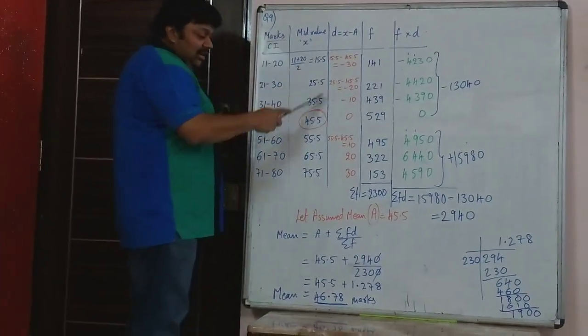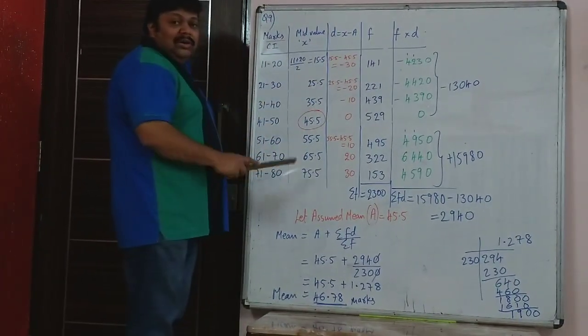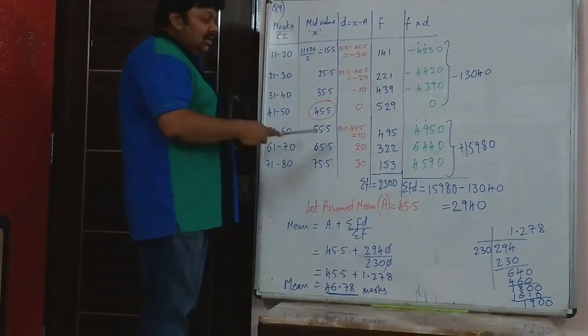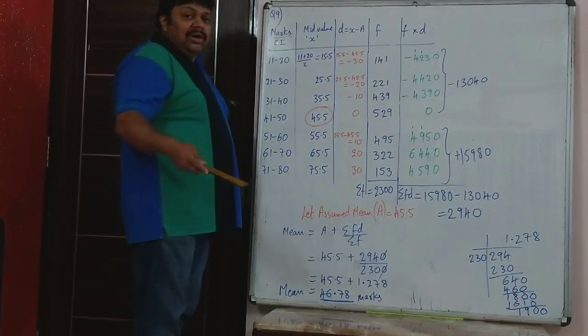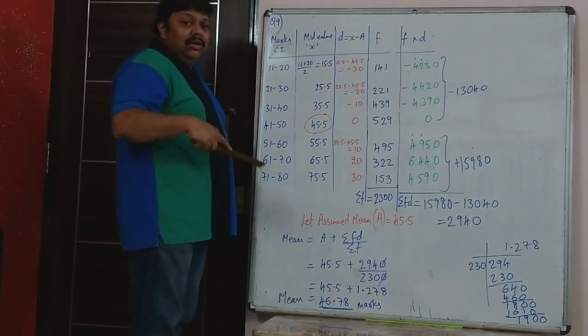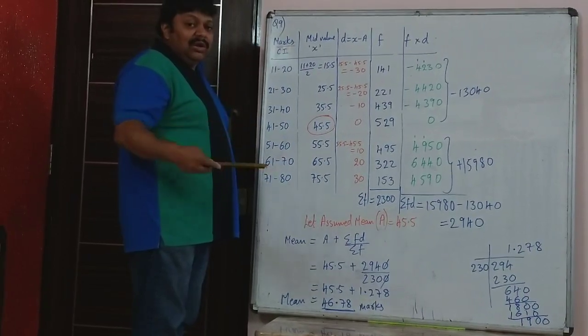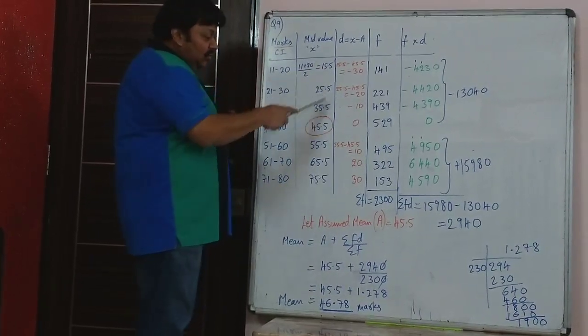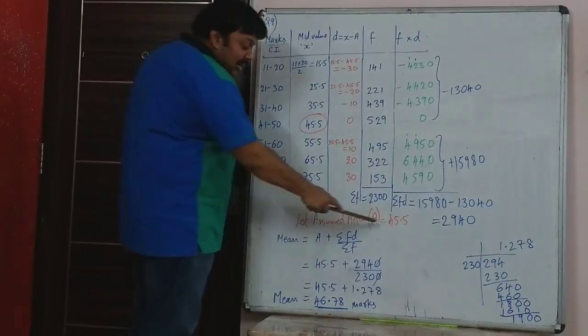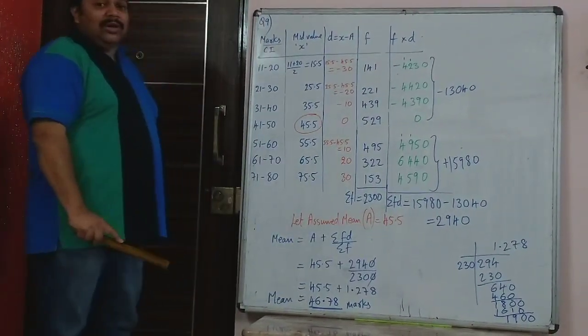Then we have 7 data. So when it is 7 number of classes, it is an odd number, so we will write n plus 1 by 2. That we will take as the assumed mean. So the fourth term, 7 plus 1 upon 2 is fourth. So the fourth data is 45.5. So I am writing the assumed mean as 45.5.